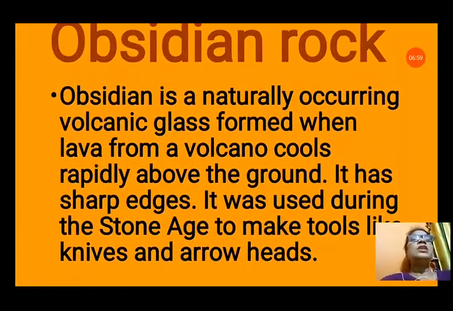Next is obsidian rock. Obsidian is a naturally occurring volcanic glass. It is very shiny like glass, and it forms when the lava from a volcano cools rapidly above the ground. That means when lava cools very quickly above the ground, it has sharp edges like glass. It was used during the Stone Age to make tools like knives and arrows because of its sharp edges.